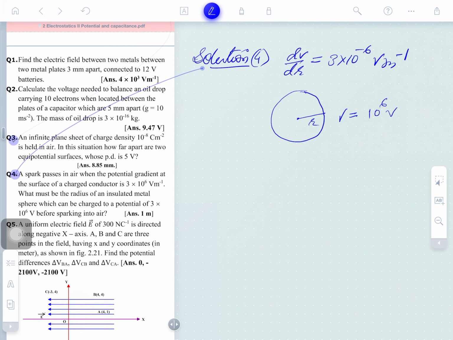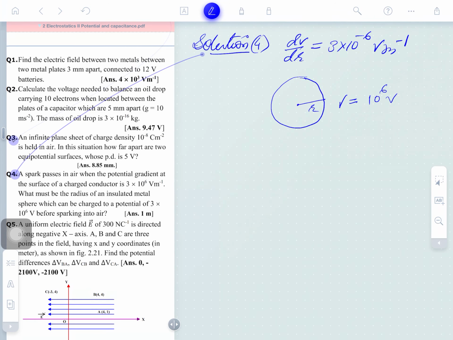So how can we solve this? Please tell me. The potential gradient is this, and the question is asking what the radius must be for the sphere to be charged to this potential.